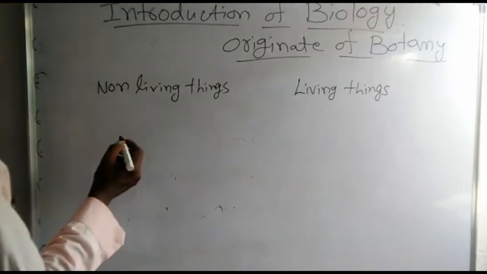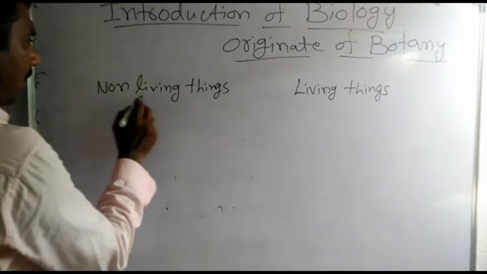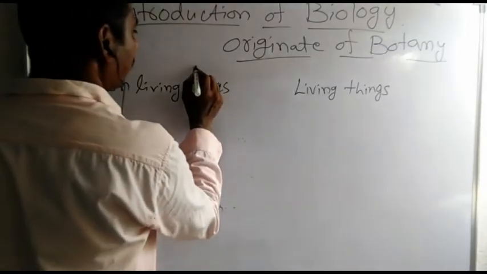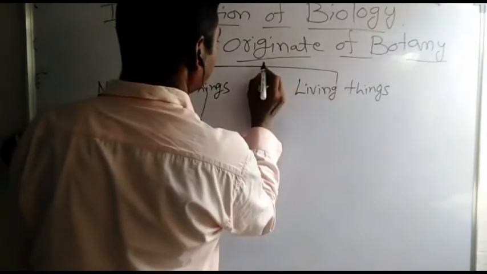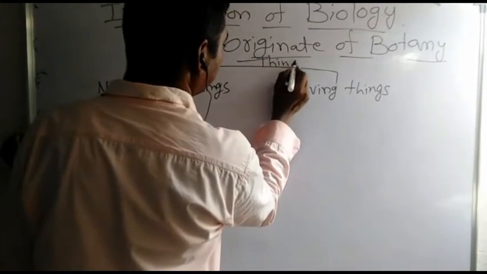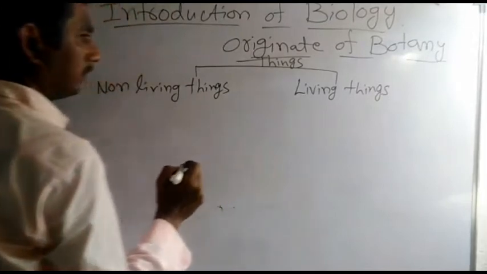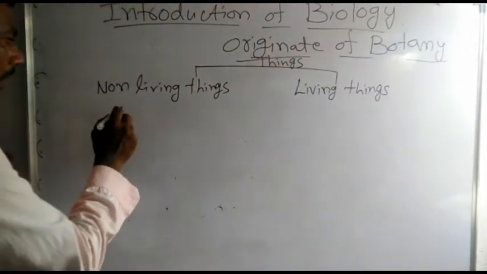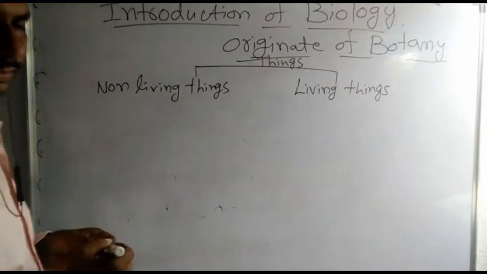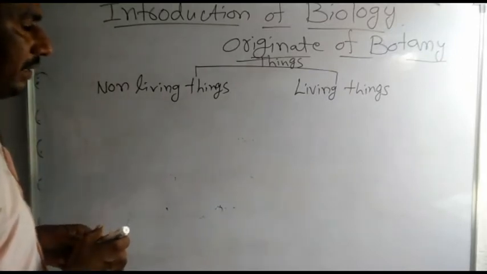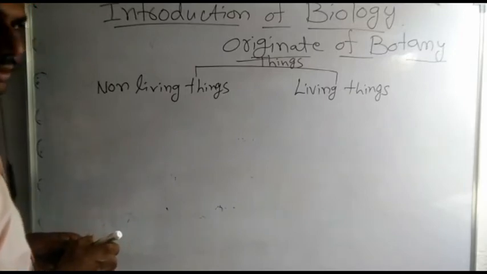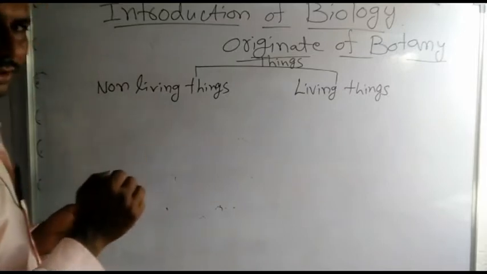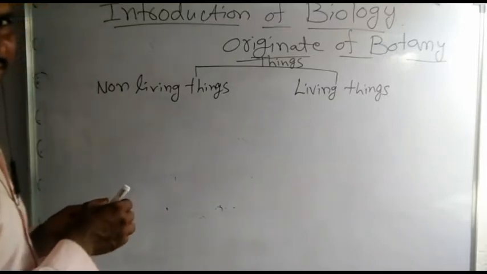Things are of two types, nothing but organisms or objects.